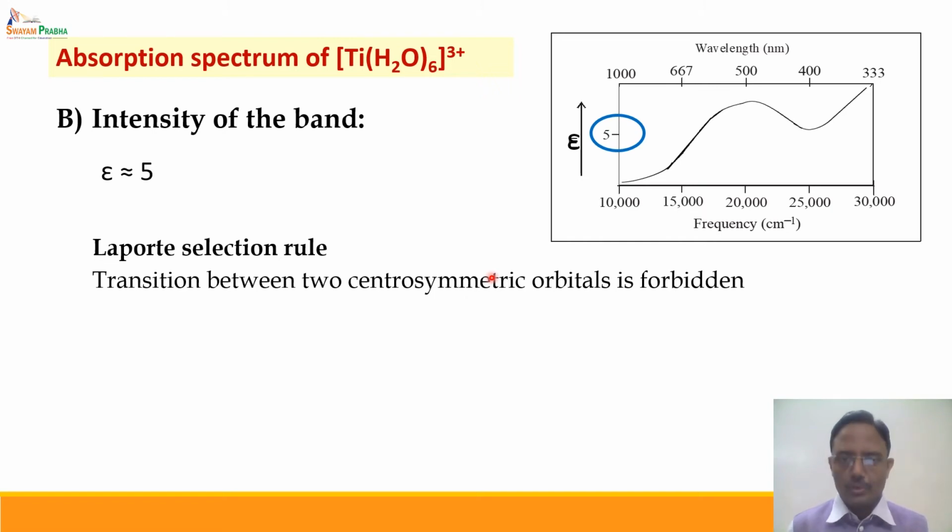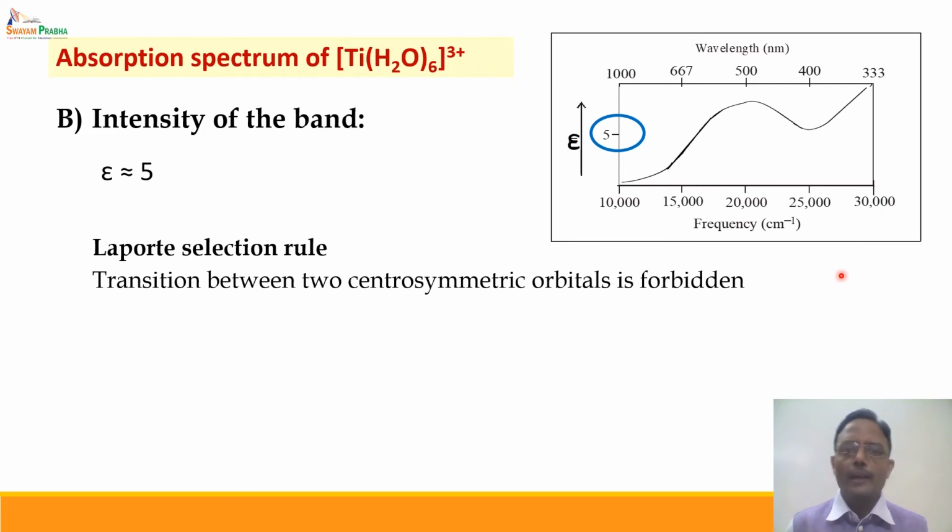Centrosymmetric orbitals are those orbitals which are symmetric about their center, and since this is an octahedral complex, it has a center of symmetry, and we represent the sets of orbitals as T2G and EG, where G stands for gerade, meaning centrosymmetric set of orbitals.